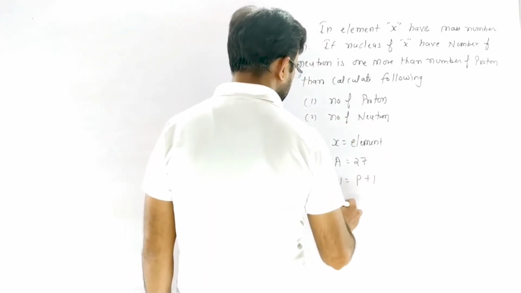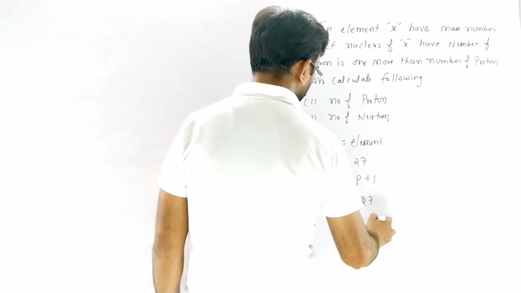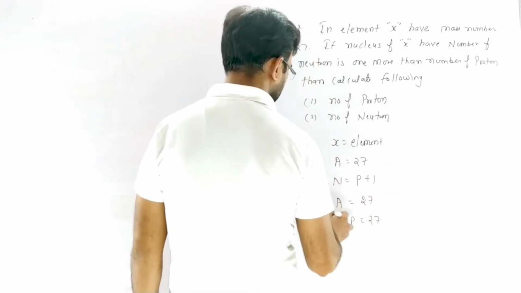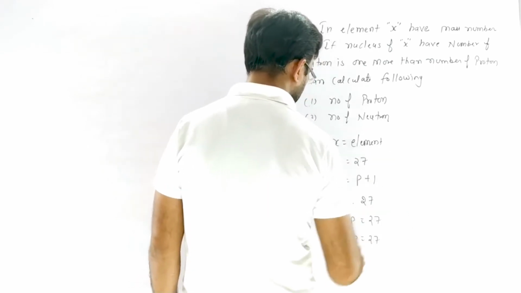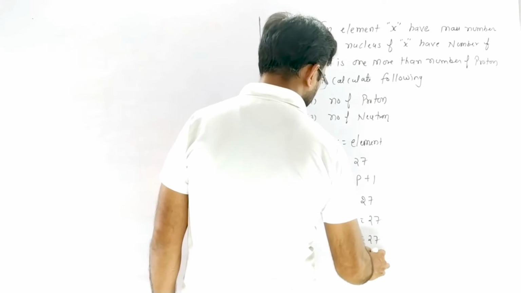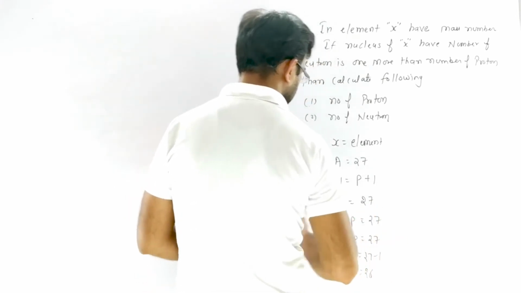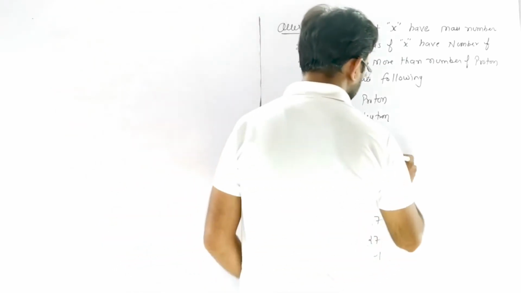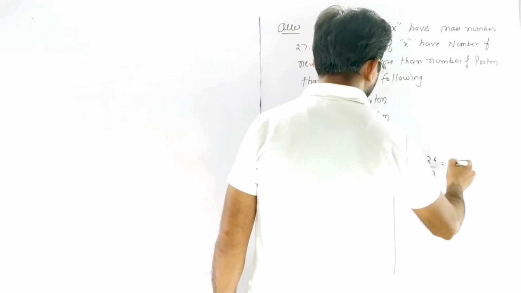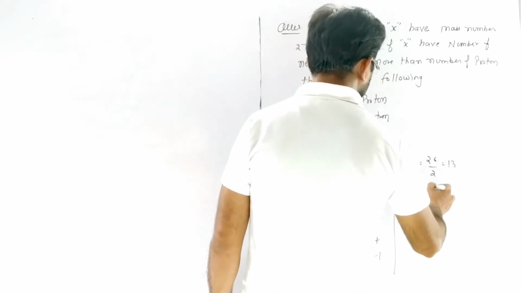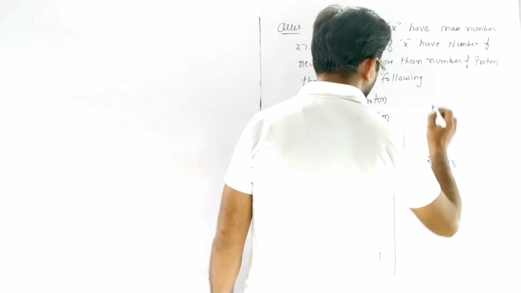And we know that mass number is 27, and mass number is the sum of neutron plus proton. Now we put it in, so it becomes P plus 1 plus P equivalent to 27, or 2P equivalent to 27 minus 1, or 2P equivalent to 26. If 2P is equivalent to 26, it means P is 26 by 2, or 13. So proton is 13. So neutron is 13 plus 1, it becomes 14.